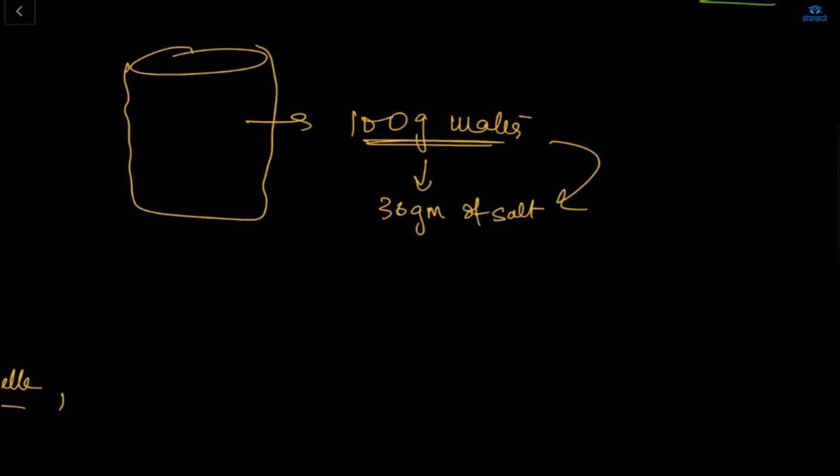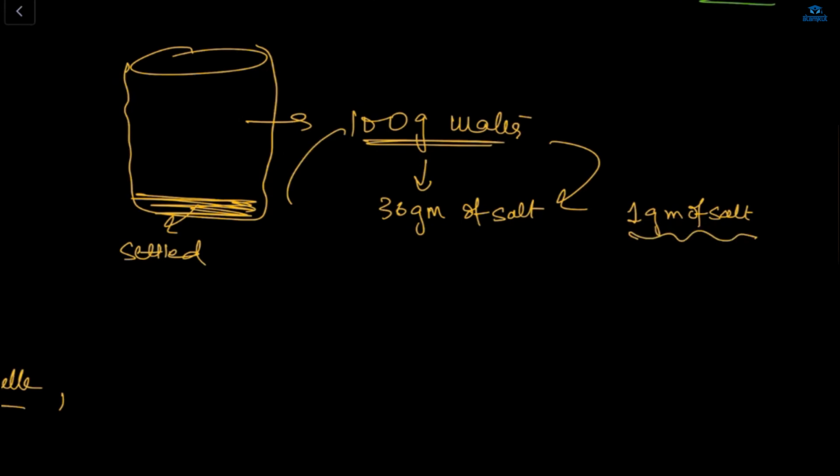But if I'm adding 1 gram of salt more to this salt solution, then what will happen? It will not be able to dissolve. It will not dissolve, and the salt will come down and settle down, right? Ma'am, only 1 gram of salt will settle down? Only 1 gram of salt will settle down because this is the extra salt. Because 100 grams of water is easily dissolving only 36 grams of salt. If I am adding 0.5 gram also, it will settle down, but it will be very less.